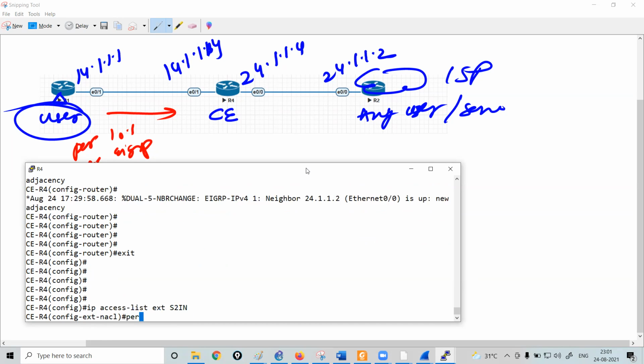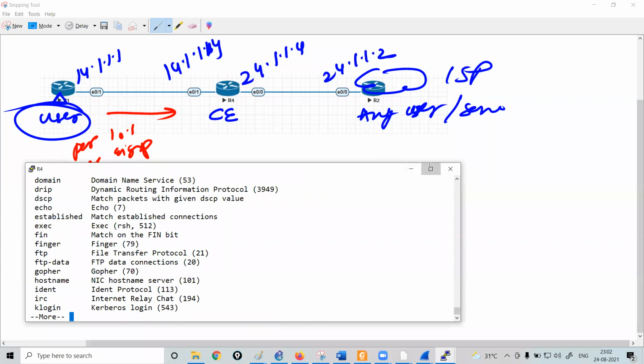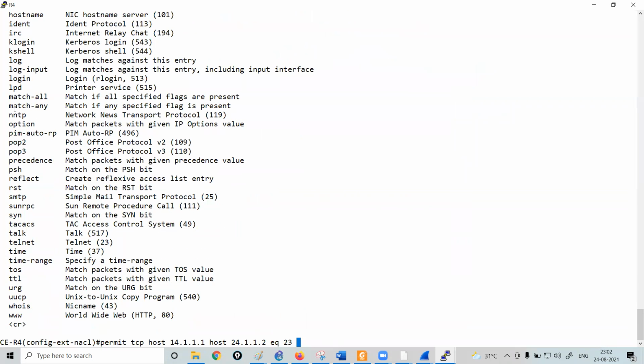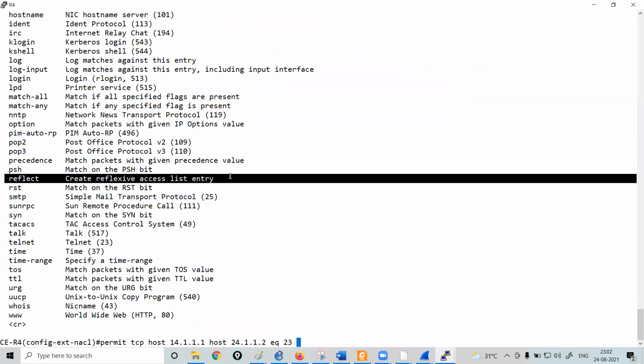So basically I would like to permit TCP host 14.1.1.1 to the destination host 24.1.1.2 equal to port number 23 should be allowed. And I told you guys that you need to use a keyword called reflect, which creates a reflexive access list entry.